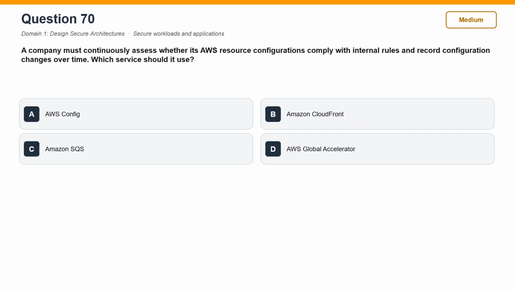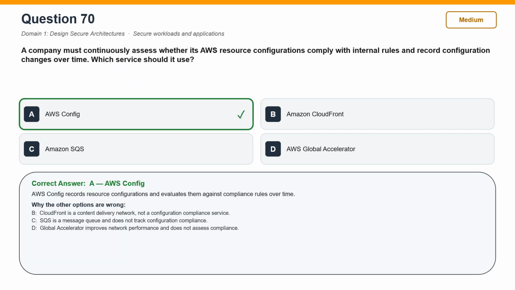The correct answer is A. AWS Config. AWS Config records resource configurations and evaluates them against compliance rules over time. Now, why the other options are wrong? Amazon CloudFront is incorrect. CloudFront is a content delivery network, not a configuration compliance service. Amazon SQS is incorrect. SQS is a message queue and does not track configuration compliance.